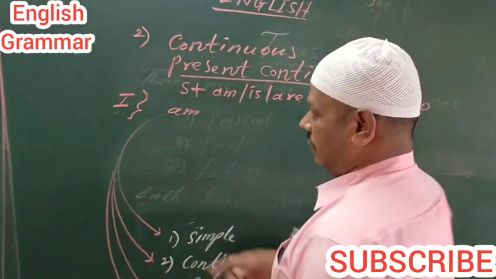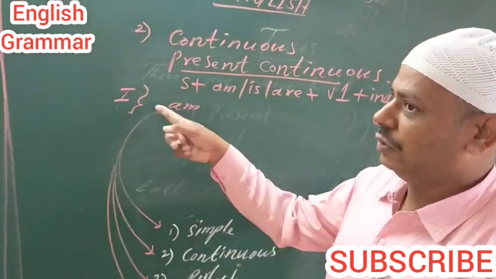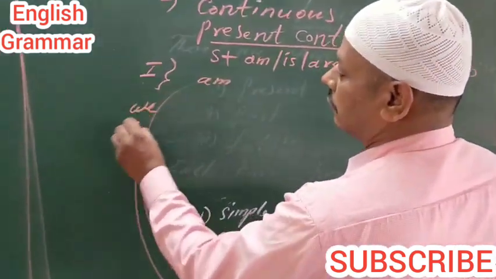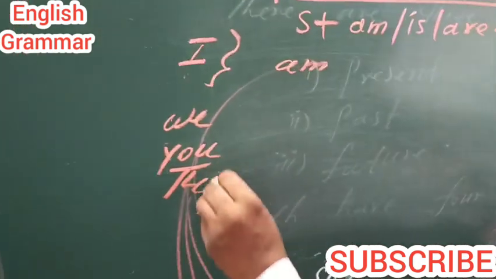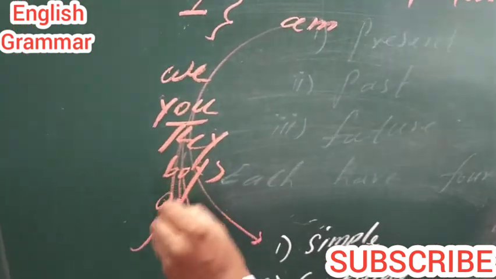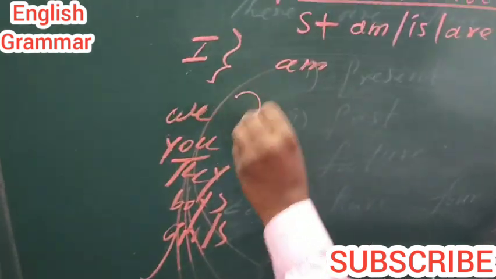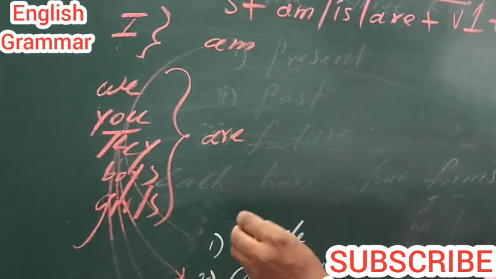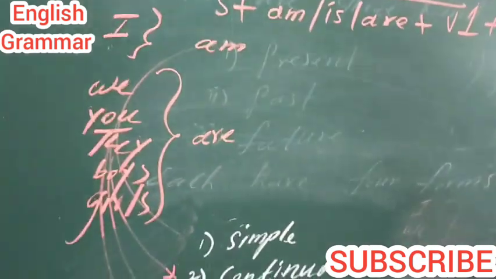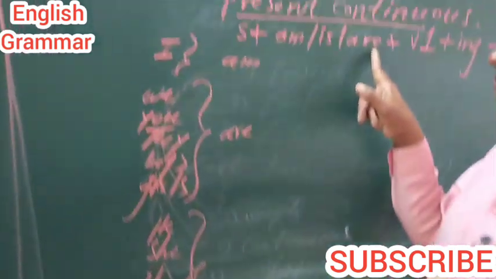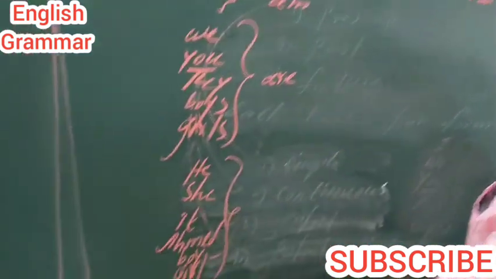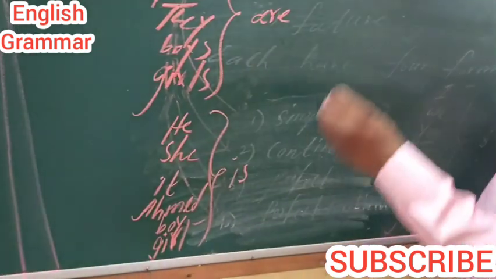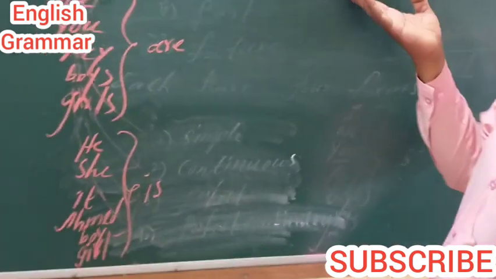This is a personal pronoun. We can use the helping verb am with I. With plural pronouns, we use are, and with he, she, third person singular, we use is.